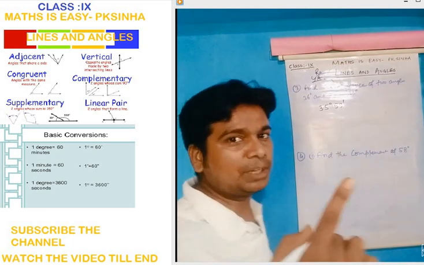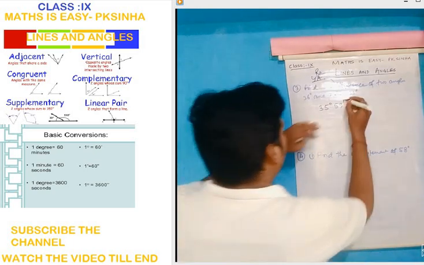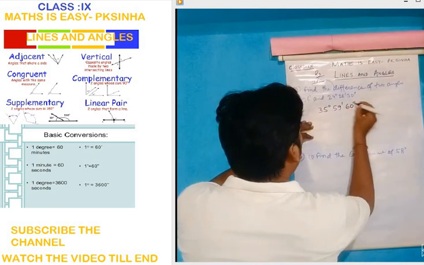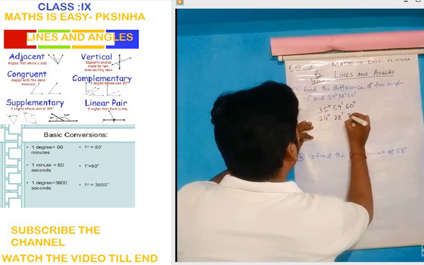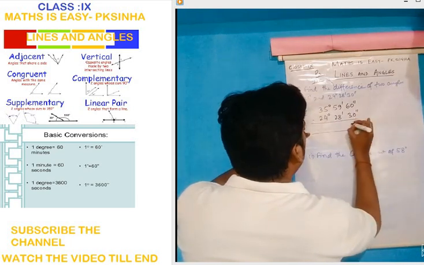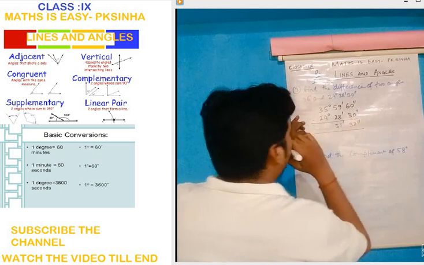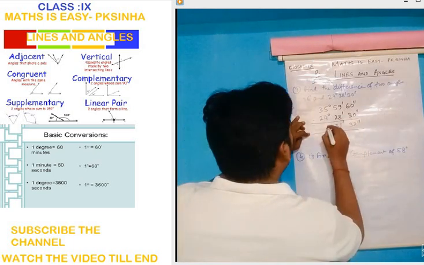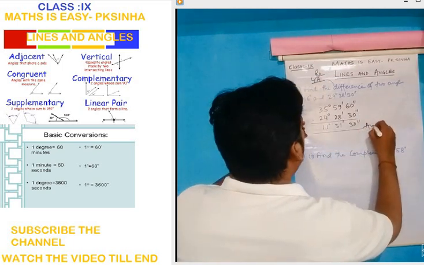And we will take out 1 minute. 1 minute is equal to how many seconds? 60 seconds. We will write 60 seconds. And below this we will write 24 degree, 28 minute and 30 seconds. Let us subtract now. So this will be 30 seconds, 31 minutes, and 11 degree. This is your required answer.